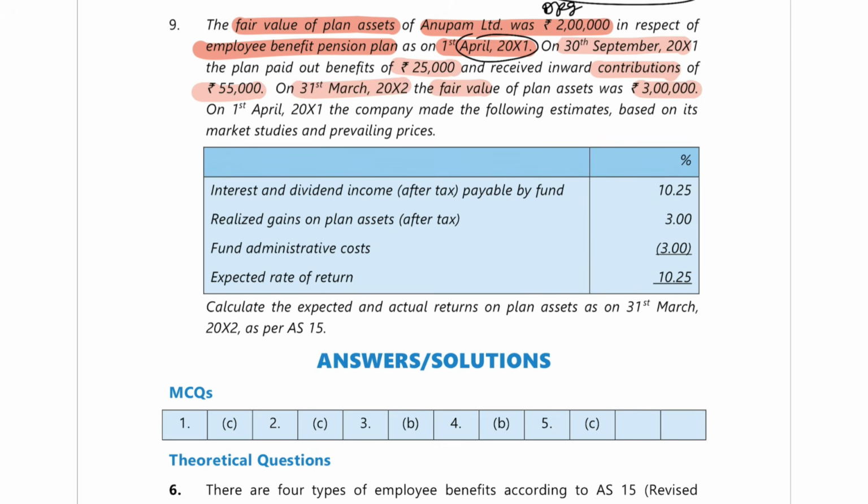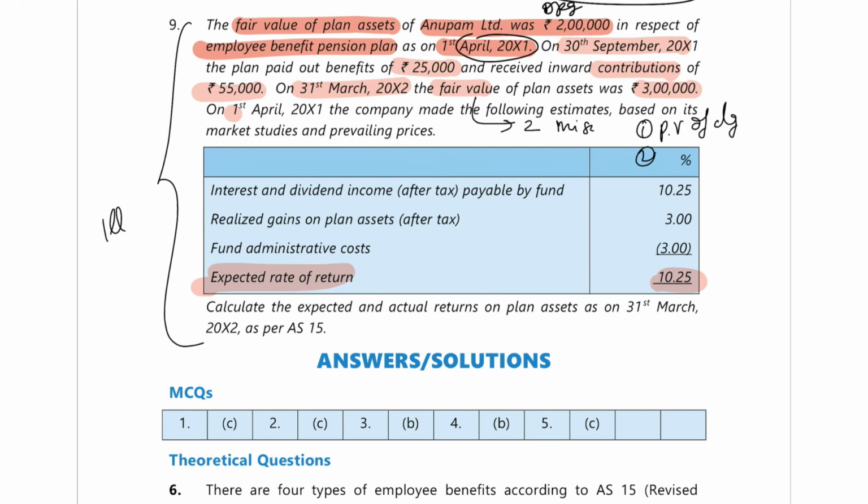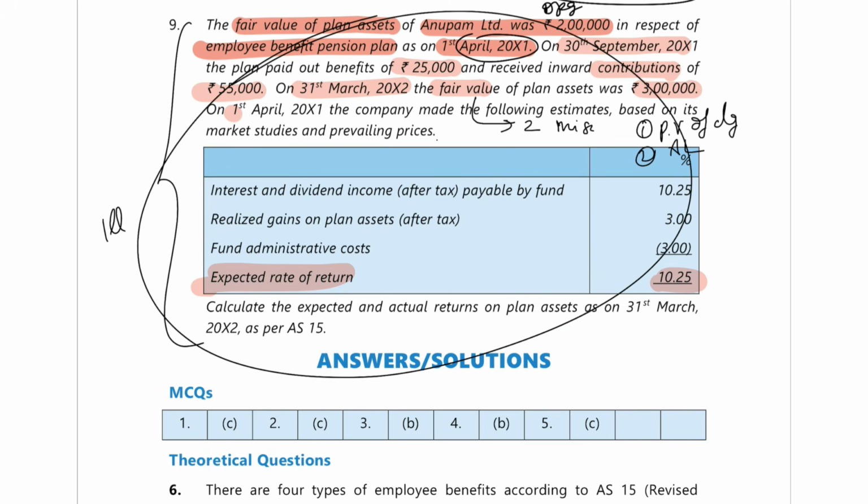That means your closing balance is 3 lakh. And expected rate of return is 10.25%. This was the same as our illustration that we read. Two pieces of information are missing: in our sum there was information about the present value of closing balance and the actuarial loss was given. Now that is not there.